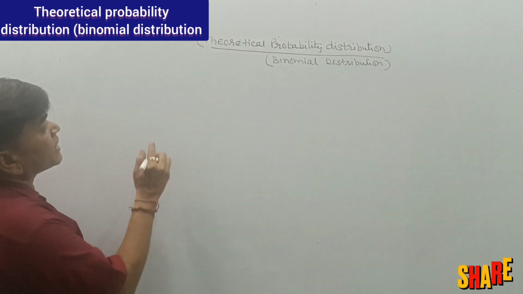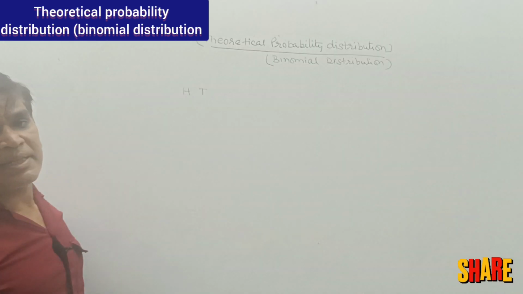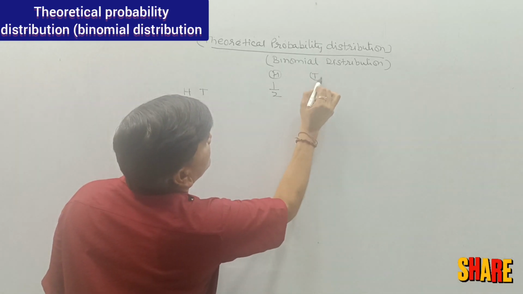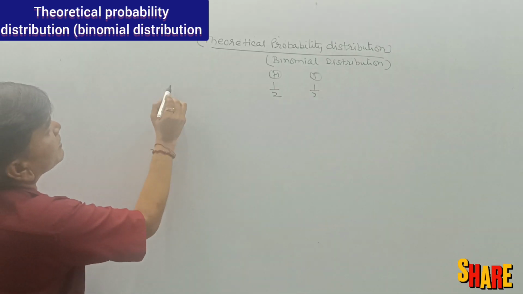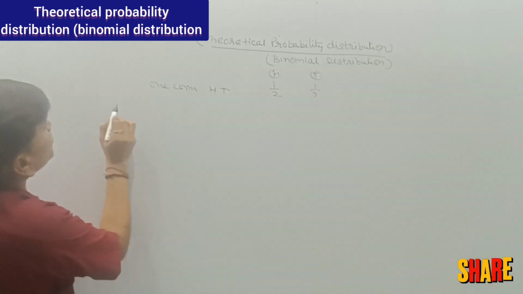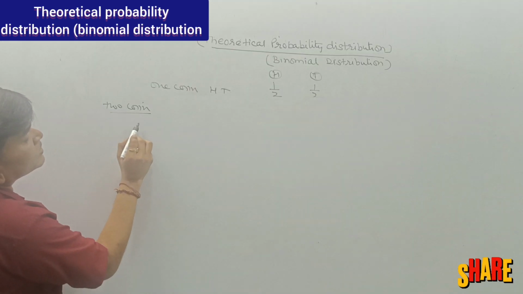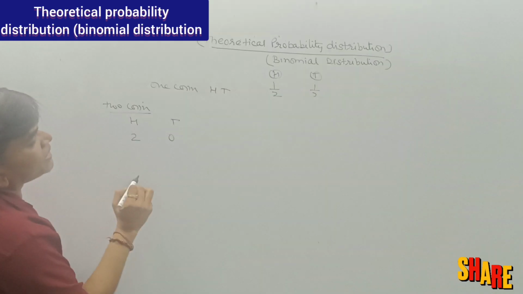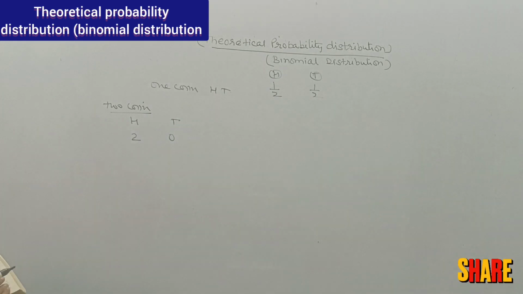Suppose there is one coin. One coin has two outcomes, head and tail. The probability of head is 1 by 2 and the probability of tail is 1 by 2. But if there are two coins, there may be two heads and zero tails.